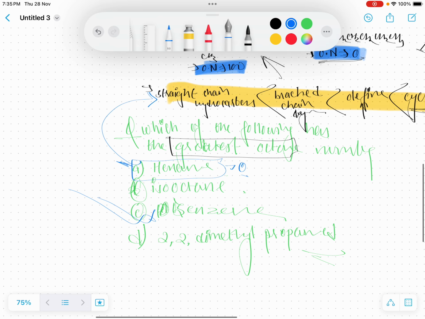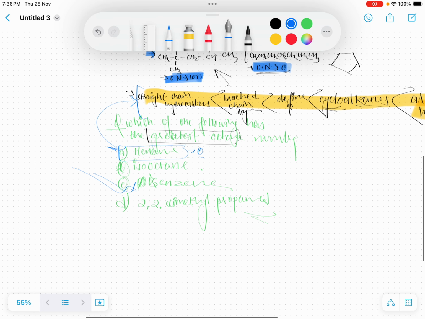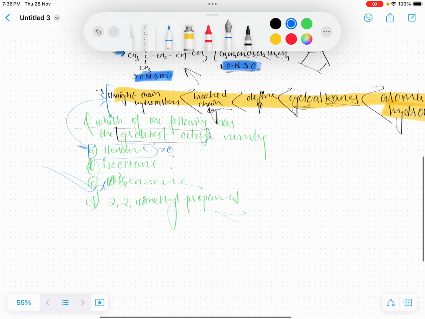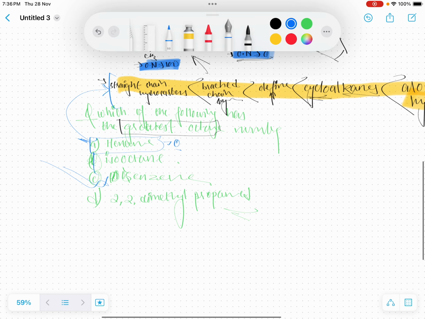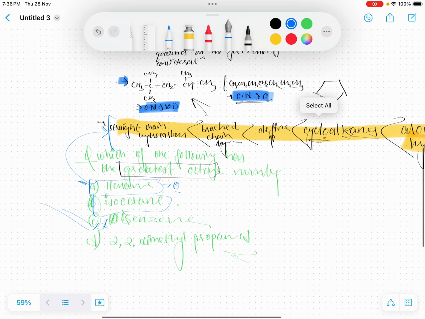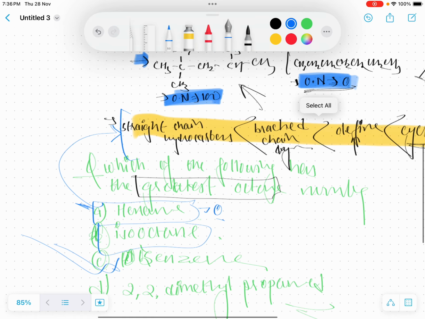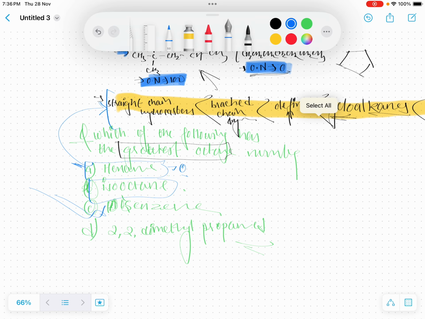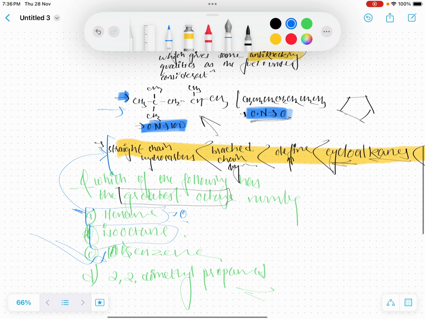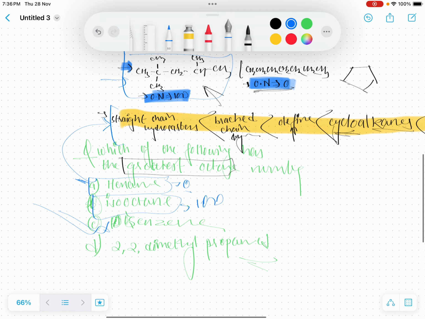Also, it is a straight chain hydrocarbon. If you compare straight chain hydrocarbons with branched chain hydrocarbons or olefins, the straight chain hydrocarbons have the least octane number. Then isooctane. We also described it in the definition of octane number: isooctane, that is 2,2,4-trimethylpentane, has an octane number of 100.